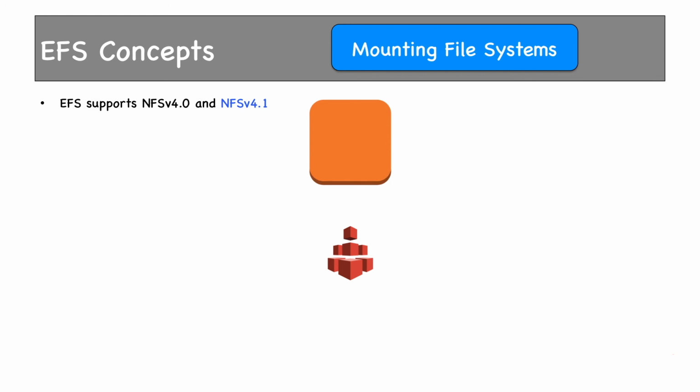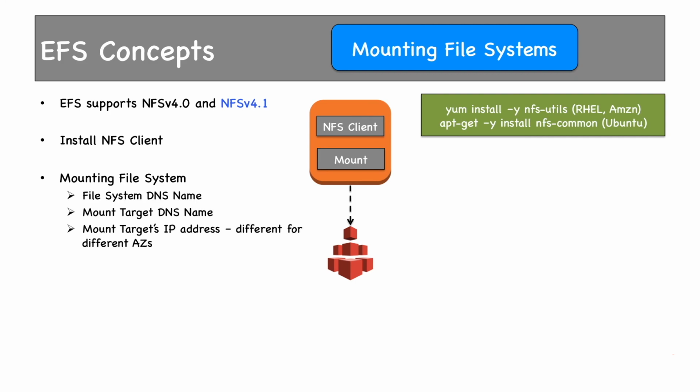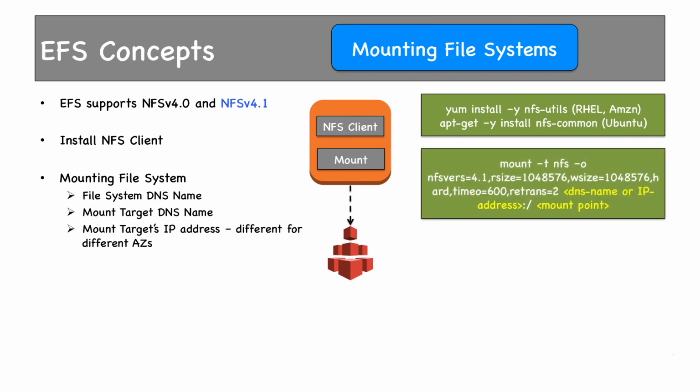Now we'll see how to mount an EFS file system in an EC2 instance conceptually. EFS supports NFS version 4 and NFS version 4.1, most preferably NFS version 4.1. Here's our EC2 instance and EFS. We want to access this EFS file system from the EC2 instance. The first step is to install the NFS client in the EC2 instance. These are the commands as per operating system. Then the file system has to be mounted with EFS using any one of these options. And this is the command to be used.